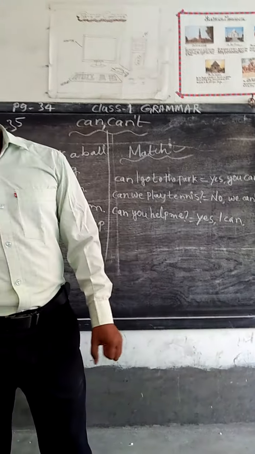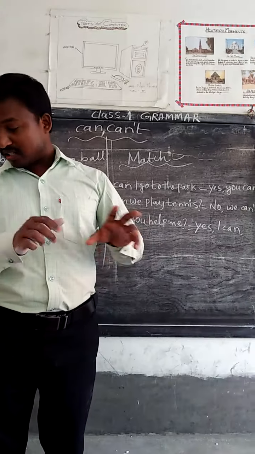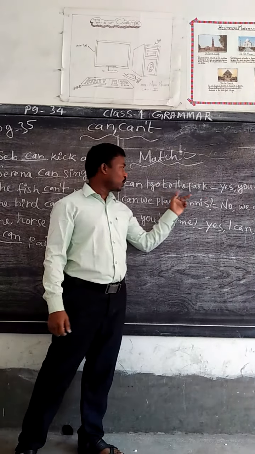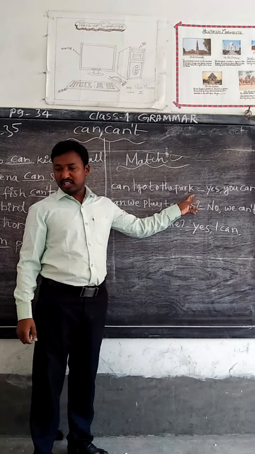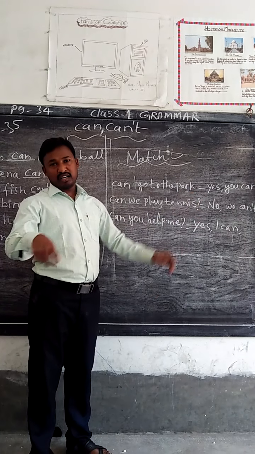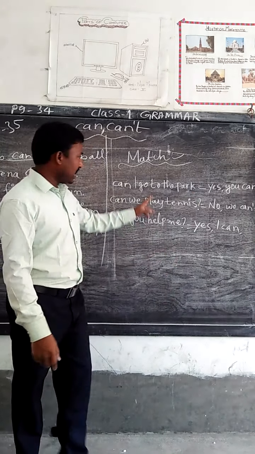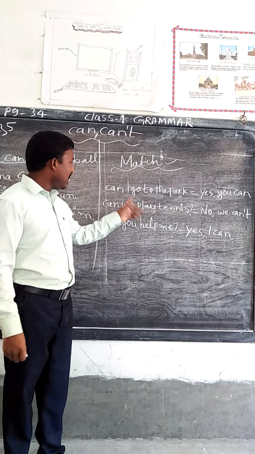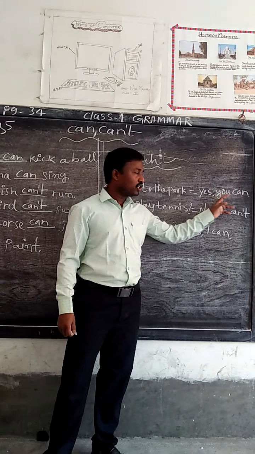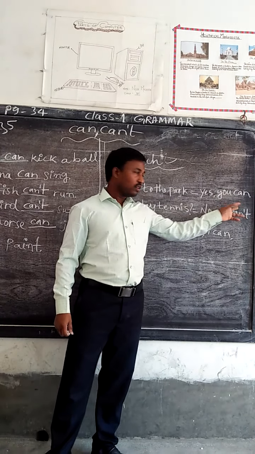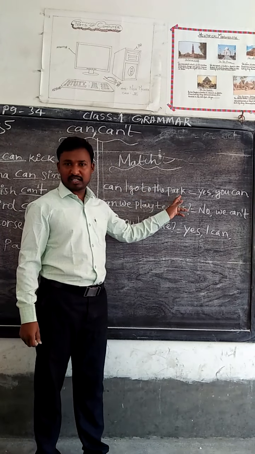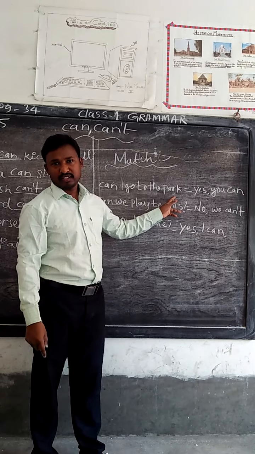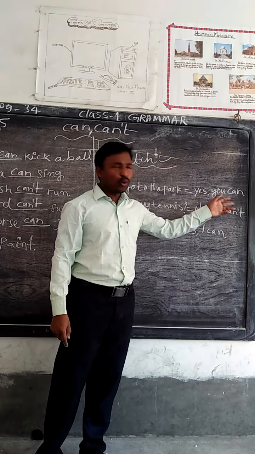They have given a boy riding a bicycle, and there is a Hindi. You see, can I go to the park? They have given some match the following. It is a straight matching. Can I go to the park? Yes, you can go. So the person is asking permission. Yes, then you can go to the park.